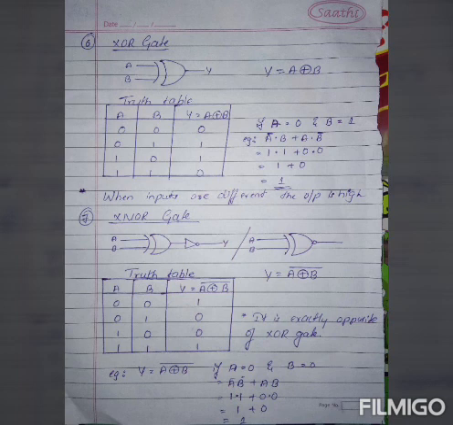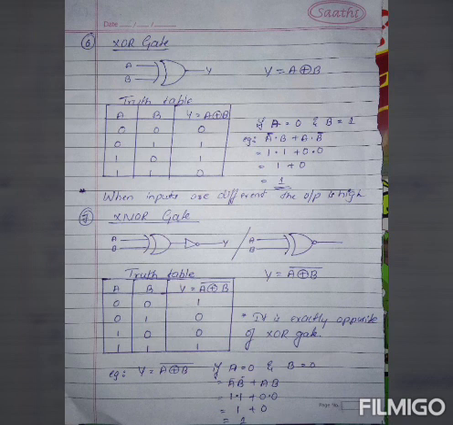Next, move to the sixth gate, the XOR gate. Below you can see the diagram, and the formula is y = a ⊕ b. Here you may get a little bit of confusion, so go through the truth table. I have given an example: if a is equal to 0, then b is equal to 1. So a ⊕ b can be written as a' · b + a · b'.